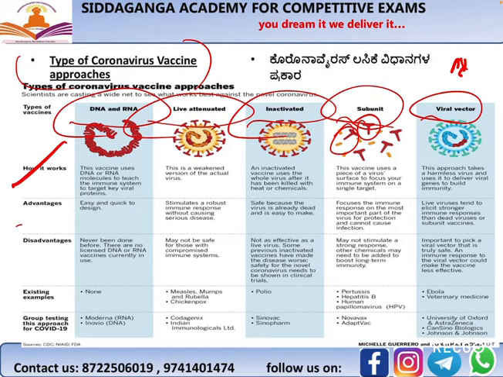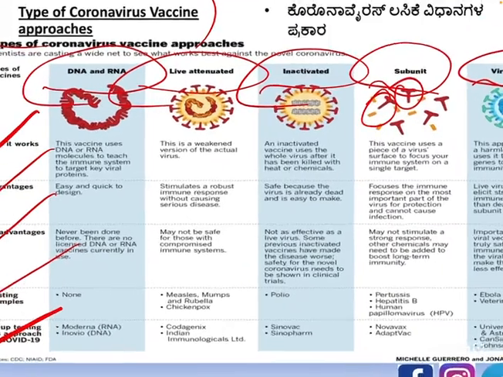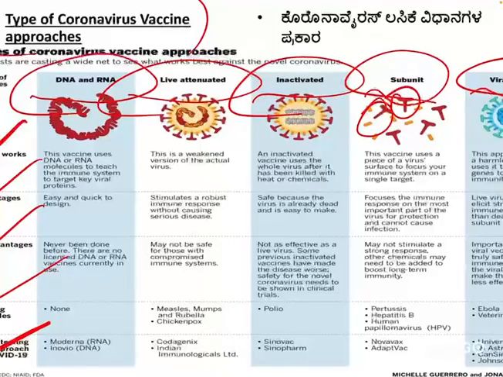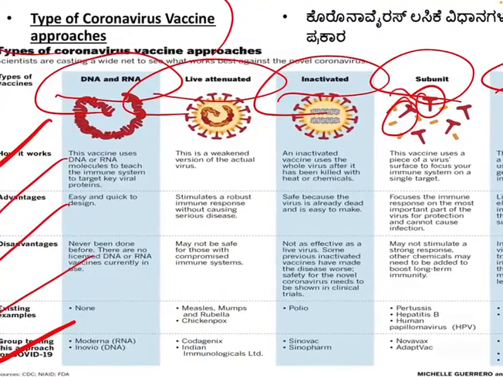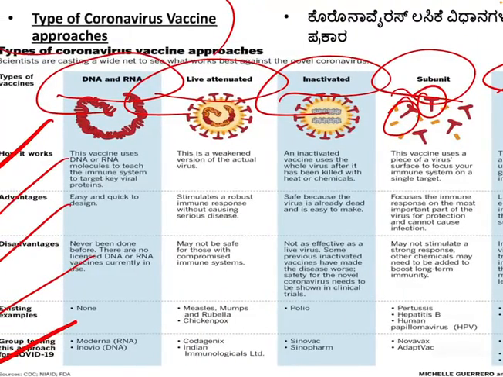How it works, advantages, disadvantages, existing examples, group testing for these approaches in COVID-19, we already discussed in the previous slide in detail, right? So please have a look at it. DNA and RNA, the vaccine uses DNA or RNA molecules to reach the immune system to target the key viral proteins. In case of live attenuated, this is a weakened version of the actual virus.